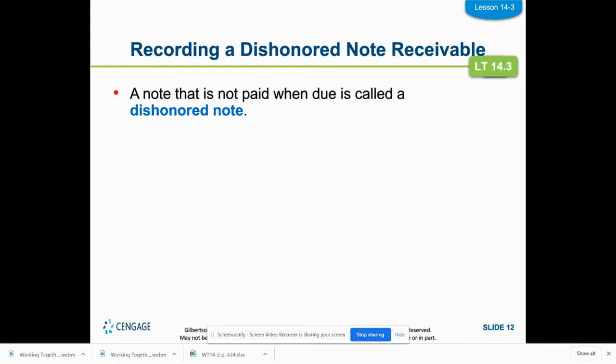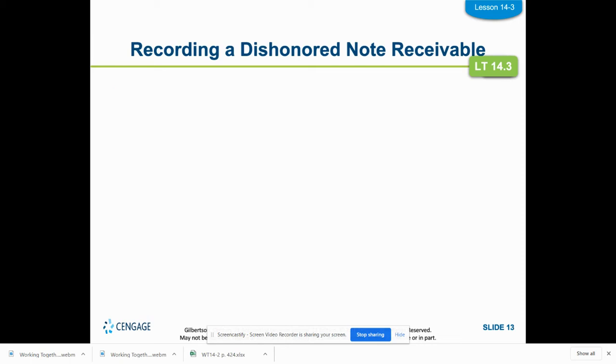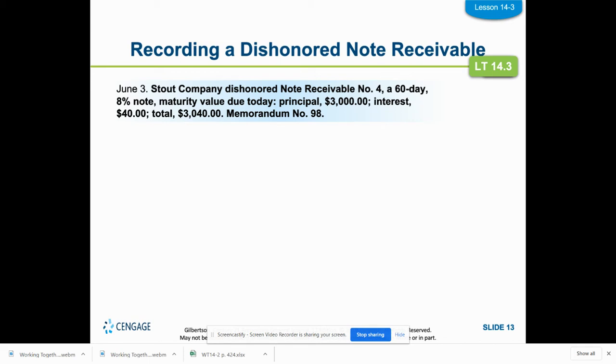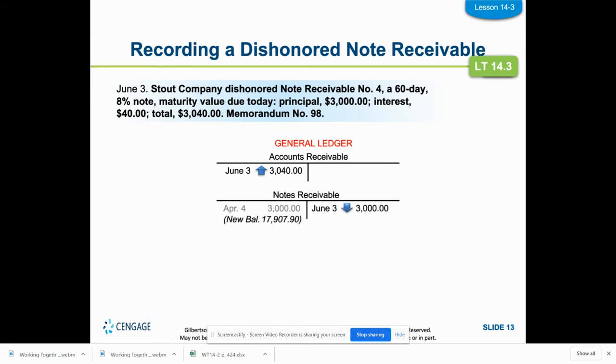A note that is not paid when it's due is called a dishonored note. So it does not come through by the 16th. We need to record that. Stout Company dishonored note receivable number 4, a 60-day 8% note. Maturity value due today, principal $3,000 plus interest they were supposed to pay, which is $3,040 in memorandum 98. So we're going to debit accounts receivable, and we're going to credit notes receivable. They dishonored it, and our notes receivable is going to also go up the $40 because it owes us the $40 of interest.